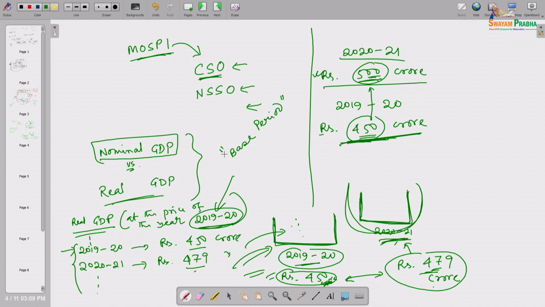Base period. So, whenever you have a real GDP series, it always refers to a background base period. Okay. If that period is 1 year, it is sometimes called the base year also. If the GDP is calculated for different quarters, it can be a base quarter and so on. So, in general we can call it the base period.